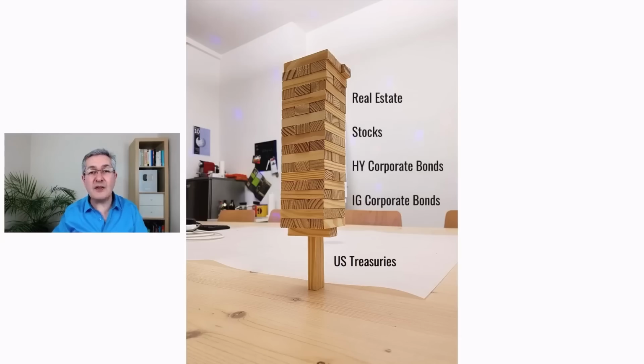Every asset that sits on top of that structure is going to be dependent on the Treasuries at the bottom. So if you pull the rug on the safest assets, then there'll be a massive, catastrophic repricing of all those other assets, such as real estate, stocks, and we're not just talking about US stocks, we're talking about global stocks here, and of course corporate bonds.